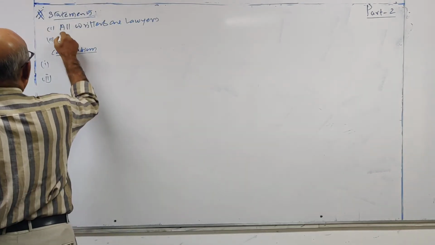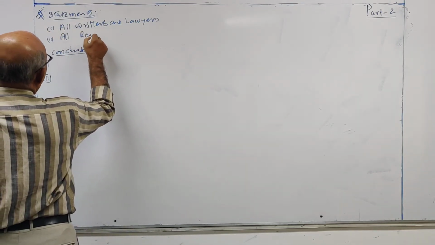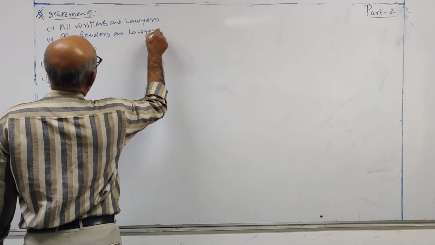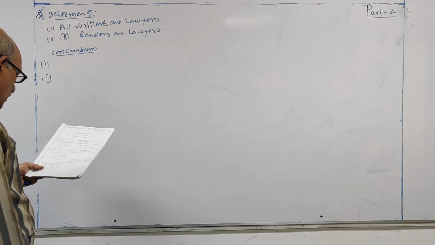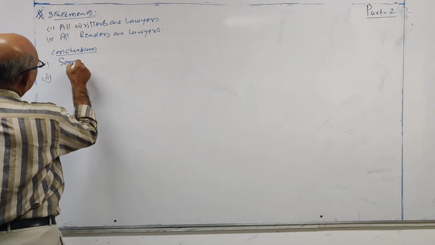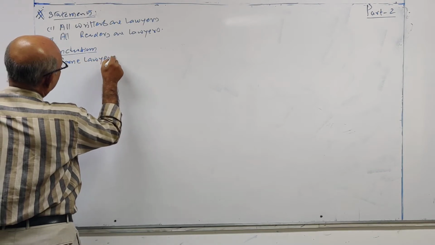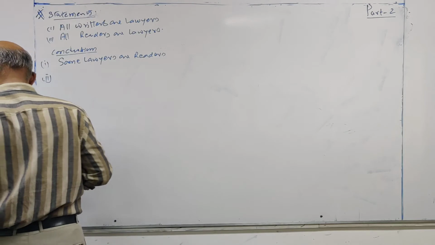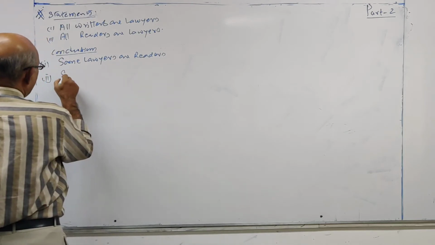All readers are lawyers. Conclusion: some lawyers are readers. Some readers are writers.